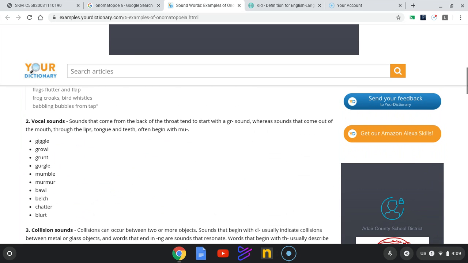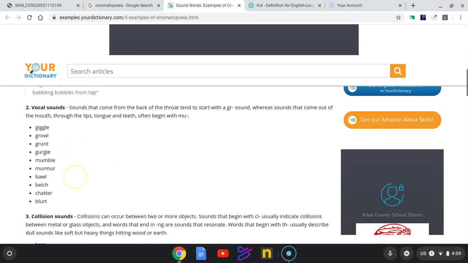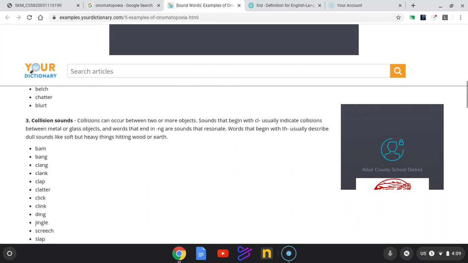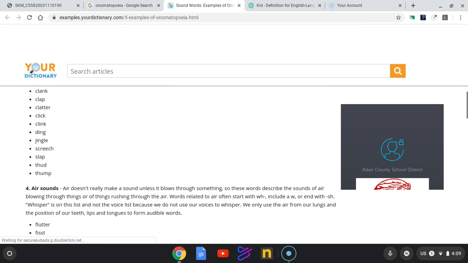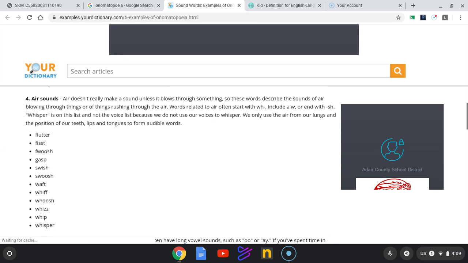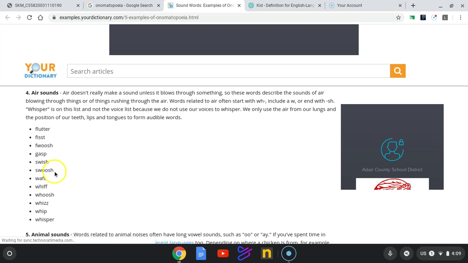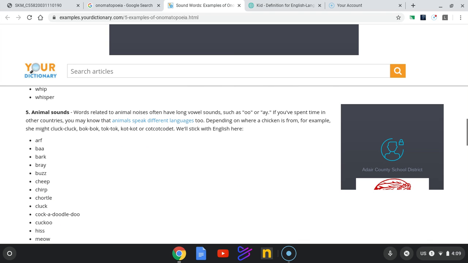Some vowel sounds might be giggle, growl, grunt, gurgle. If you were running into something, colliding, it might be bam, boom, clang, clank. I think of the old Batman shows, and they would have onomatopoeia when Batman and Robin were getting into some sort of situation. So those would also be sound words as well. Air sounds would be like flutter, gasp, swoosh, like when you're playing basketball and the ball goes into the net. So those would be sound words. And then animal sounds like buzz, chirp, chortle, cock-a-doodle-doo. Those also would be examples of onomatopoeia.